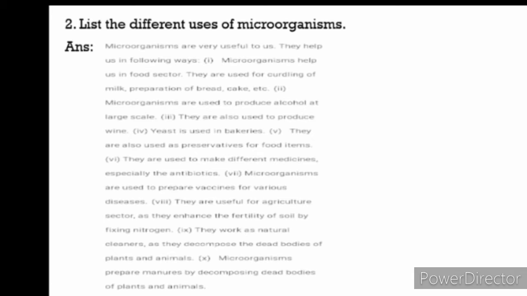Eighth one, they are useful for the agriculture sector as they enhance the fertility of soil by fixing nitrogen. Number 9 is, they work as natural cleaners as they decompose the dead bodies of plants and animals. And the last, 10th point, is microorganisms prepare manures by decomposing dead bodies of plants and animals. So we have listed 10 uses of microorganisms here. There are many more also.